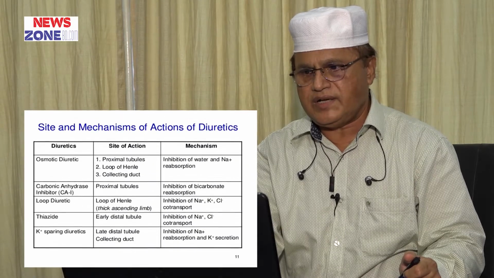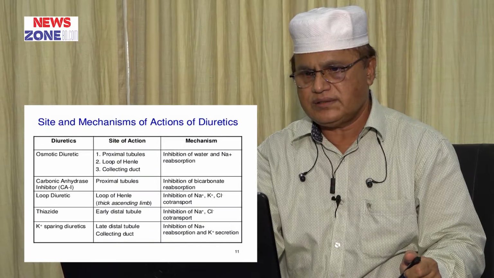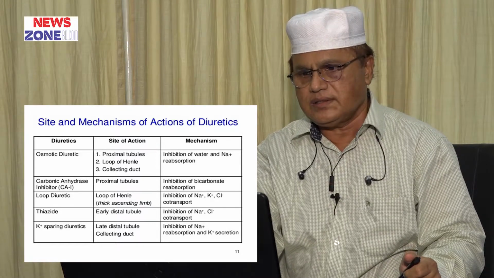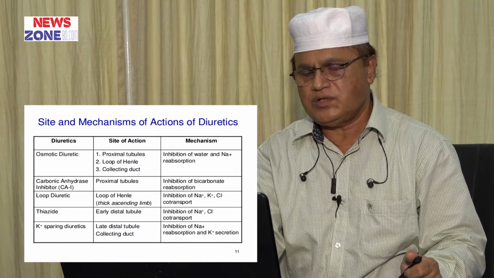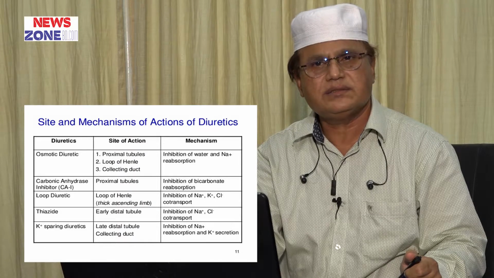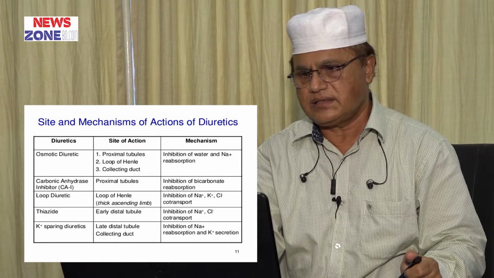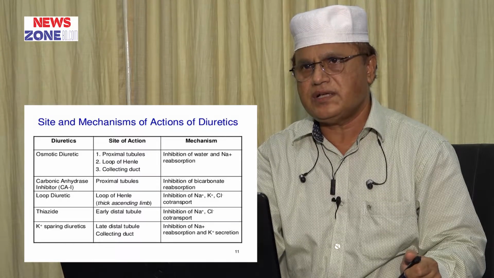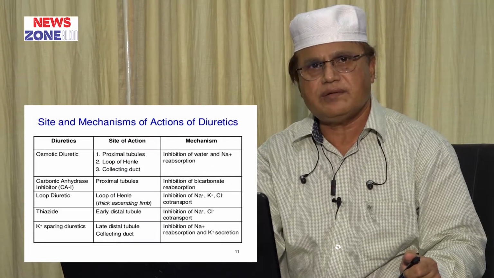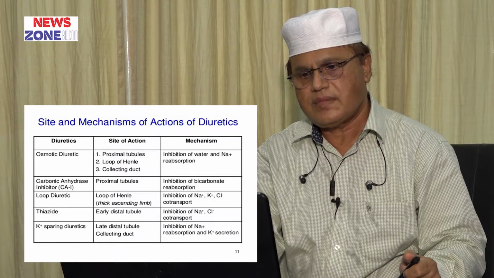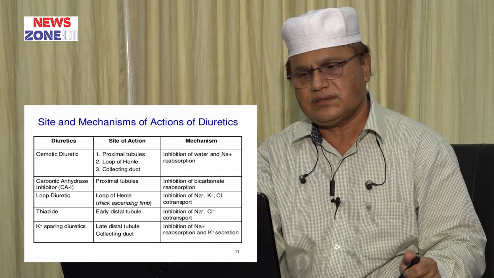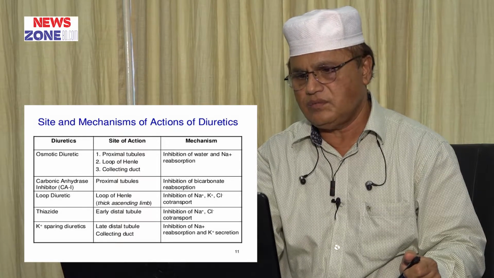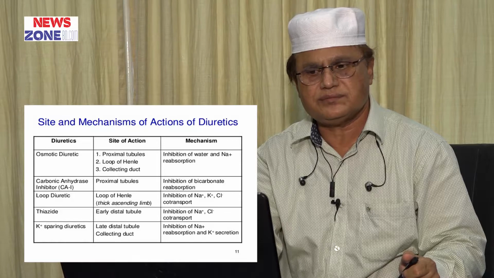The site and mechanism of action of diuretics: osmotic diuretics act at the proximal tubule, loop of Henle, and collecting duct. The mechanism is inhibition of water and sodium reabsorption. Carbonic anhydrase inhibitors act on the proximal convoluted tubule, inhibiting bicarbonate reabsorption.